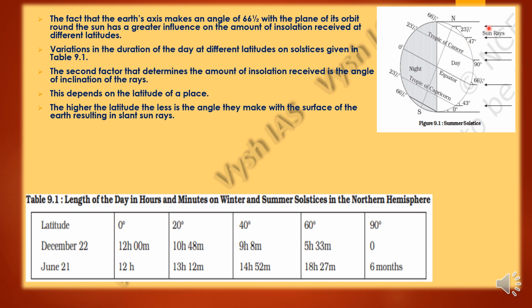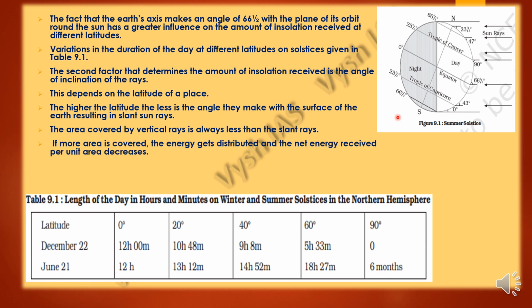So you can see that sun rays are falling straight. They can't go up and down. So because of that, they won't reach certain areas, and that will cause the presence of night in that region, or it will be cold in that region. So the area which is covered by the vertical rays is always less than the slant rays. Also, if more area is covered, the energy gets distributed and the net energy received per unit area will decrease automatically.